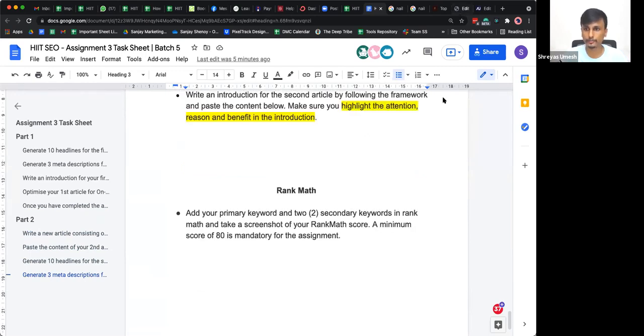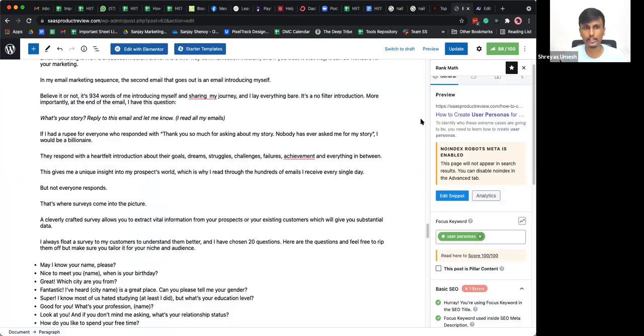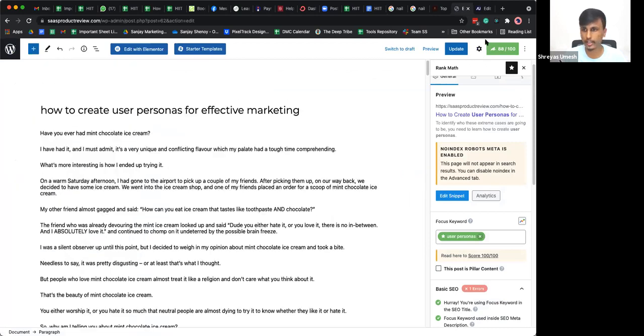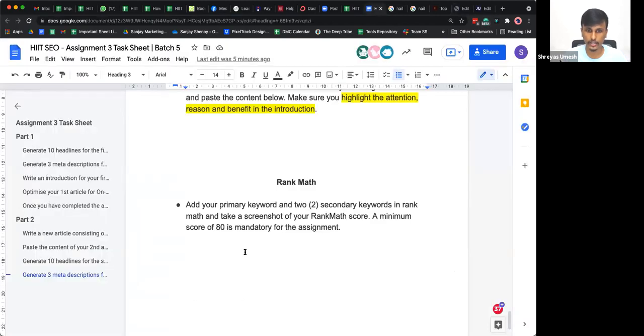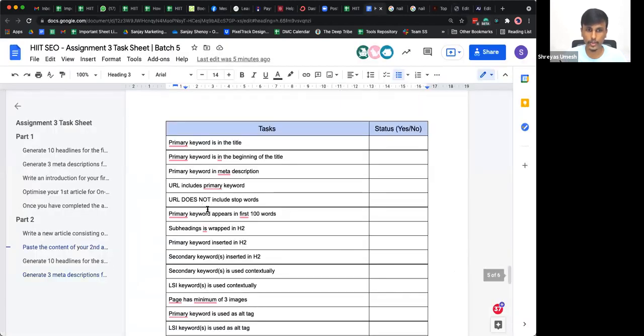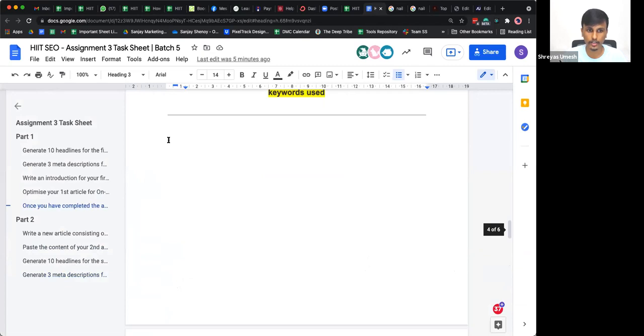So what you can do is take a screenshot of this particular page here, a screenshot which shows this particular score here, right? Make sure your domain name is also visible in that particular screenshot. So take a screenshot like this and make sure the score is available as well as your domain name, and paste that screenshot in your assignment task sheet and use this paste to drop in your content before you even publish it inside WordPress.